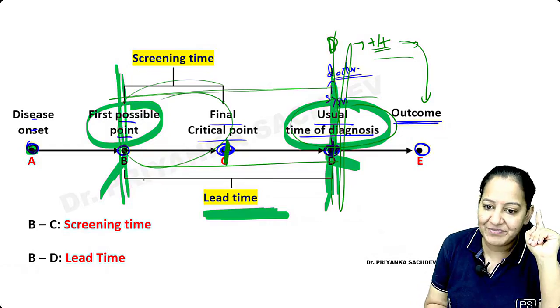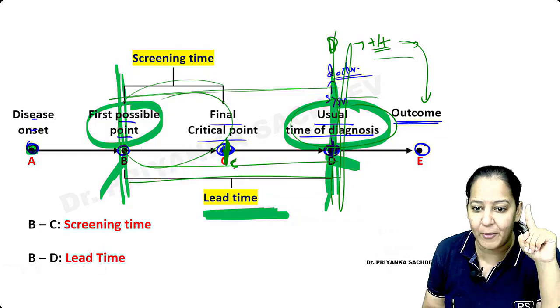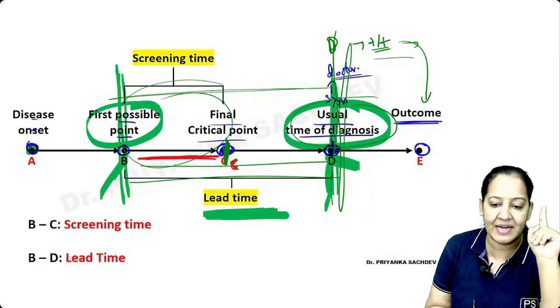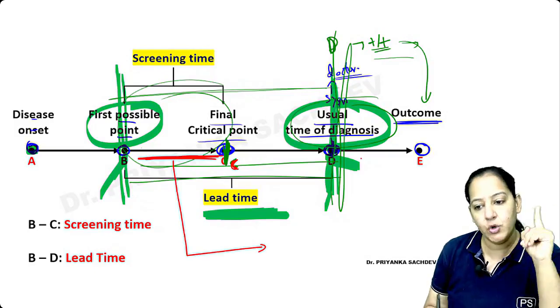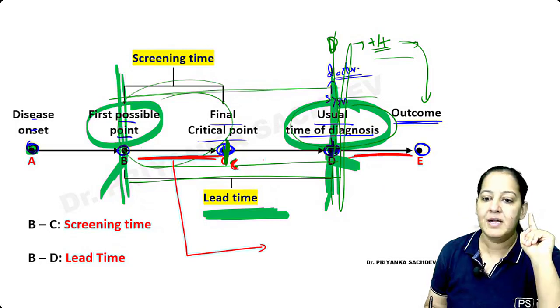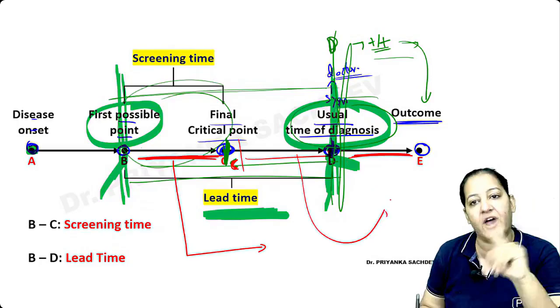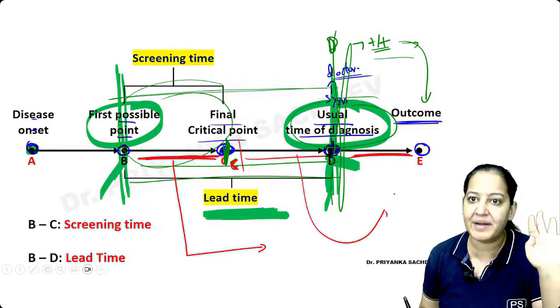See, in the lead time, you can see there is a point C, the critical point. So before the critical point, if you are doing the diagnosis and giving the treatment, the prognosis is better as compared. And if you are treating between C and D, the prognosis is the same as if you were treating after D. So there is no use. Why spend? Why waste time, energy, and money?